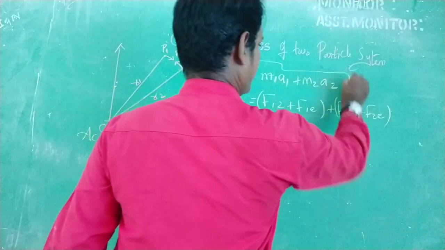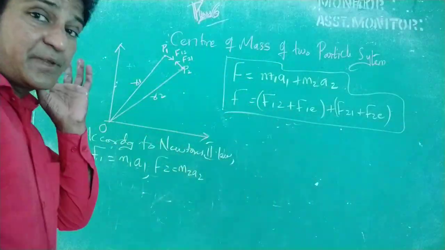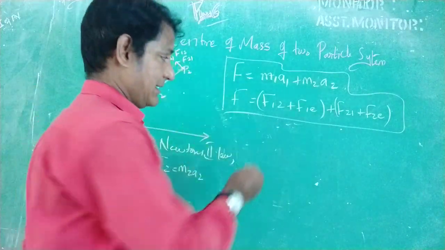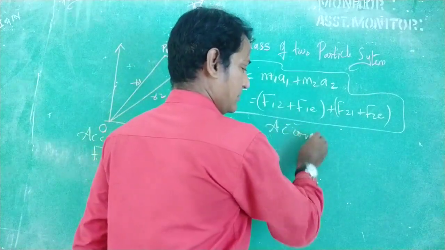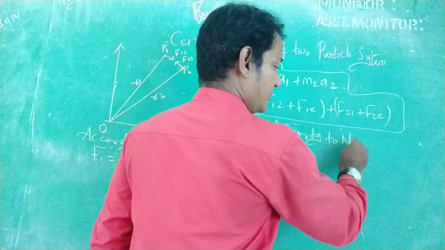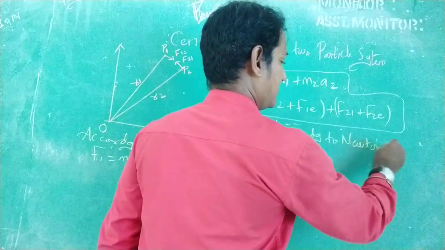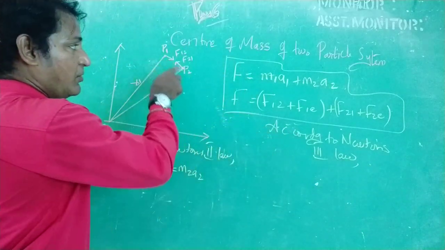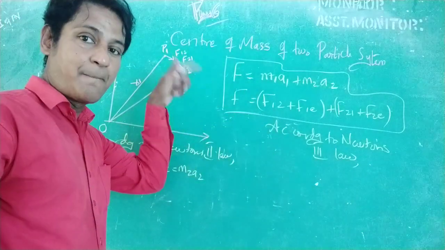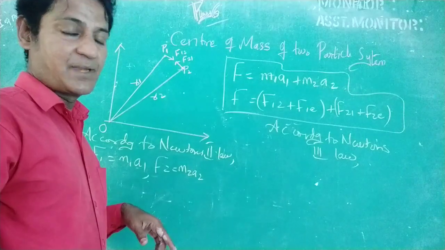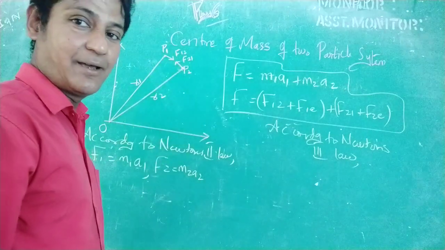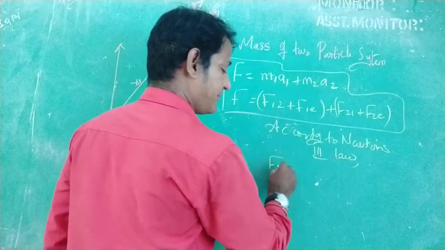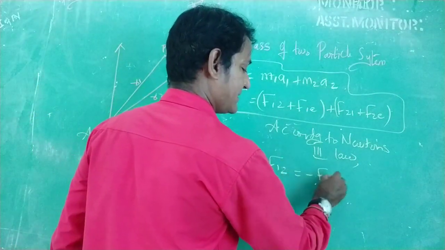So when I consider Newton's third law, according to Newton's third law, we know that the forces exerted on each mass are equal and opposite in direction, right? So F12 is equal to minus F21.